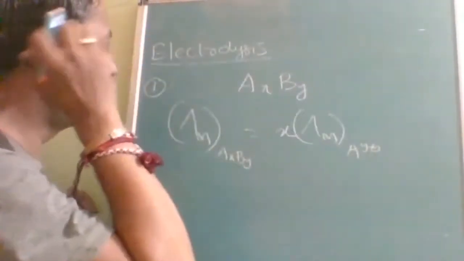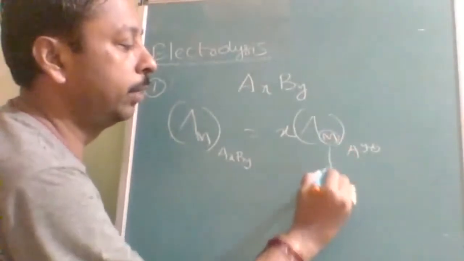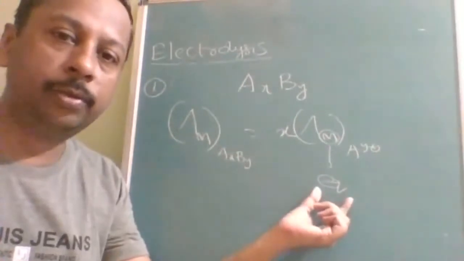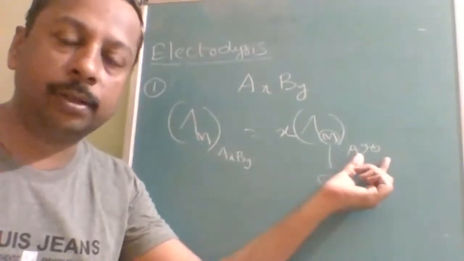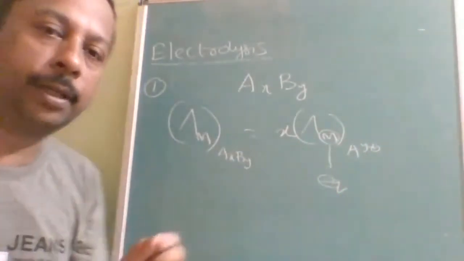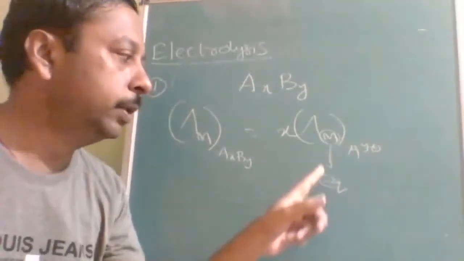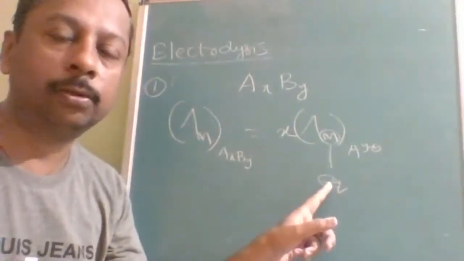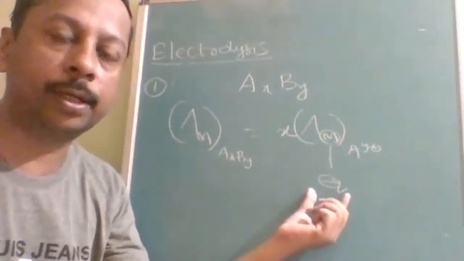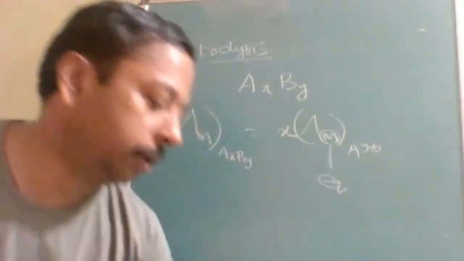Is it understood? But in equivalent conductivity, this does not come in here. When you write equivalent conductivity, this is already for 1 mole. So you need not worry about the charge y, because equivalent conductivity already involves the equivalent factor, which is equal to the charge. So this value is already involved here itself. So don't forget this when you write it as equivalent conductivity. But in molar conductivity, this value is not there. Is it understood? So that is the difference.